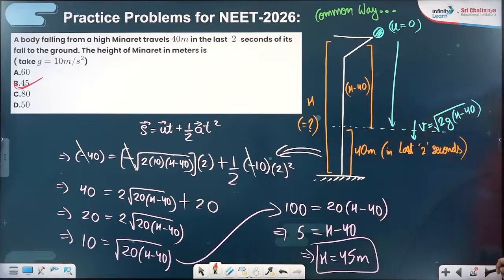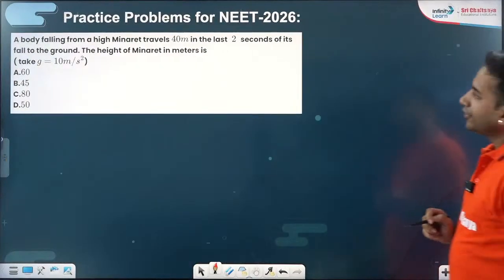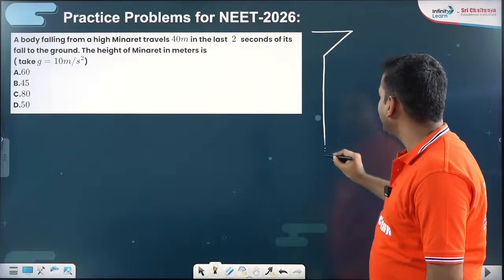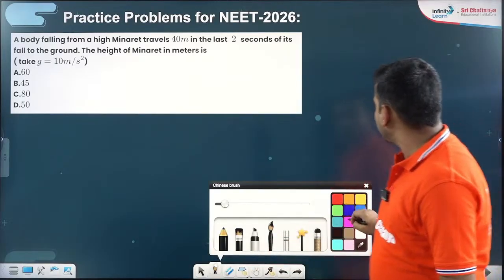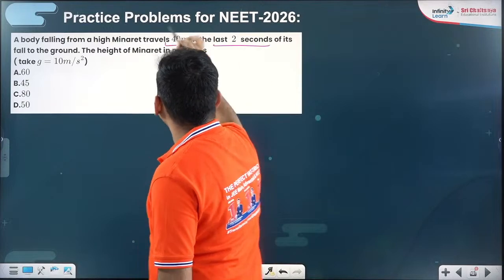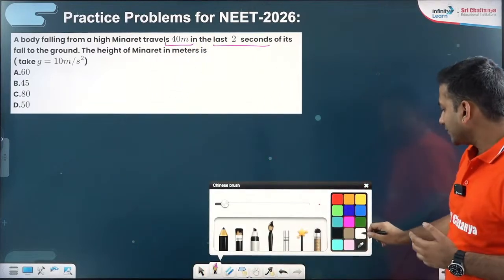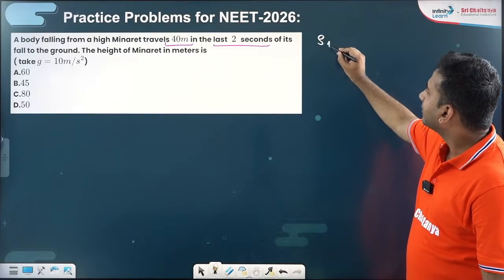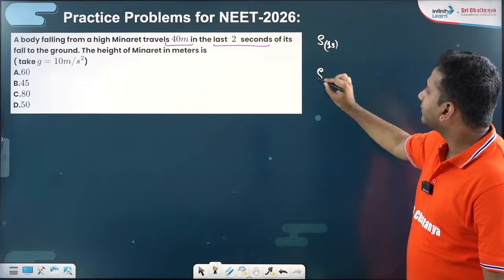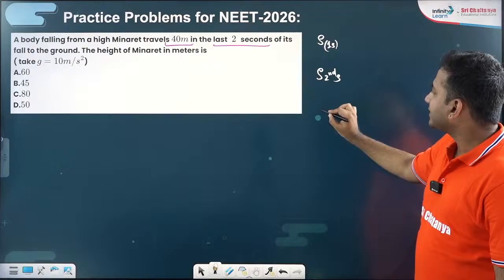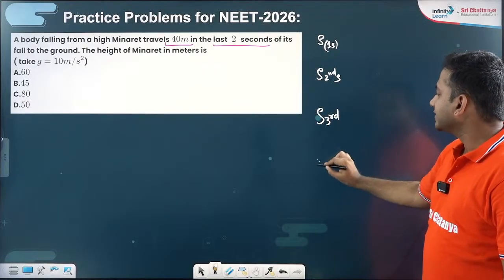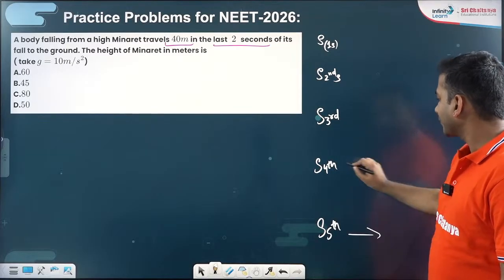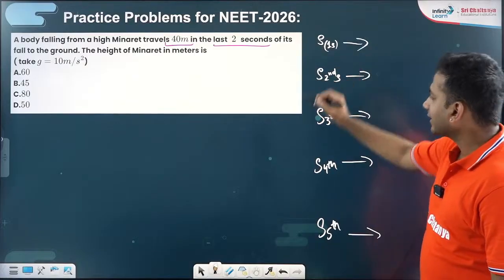All right, but now let me take another beautiful method of doing the same. So what they are telling is, in the last 2 seconds, you are covering how much? 40 meters. So let me try to write the displacement covered in the first 1 second, then the displacement covered in the second second, the third second, the fourth second, the fifth second, like that. Then I will see what they are actually asking.